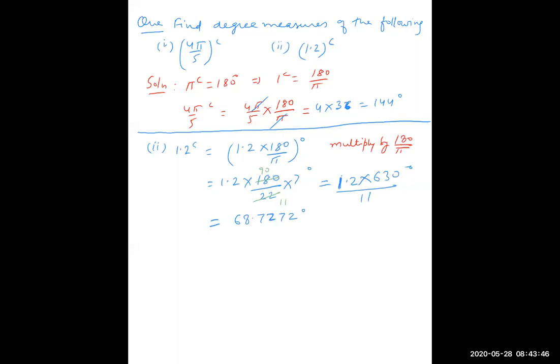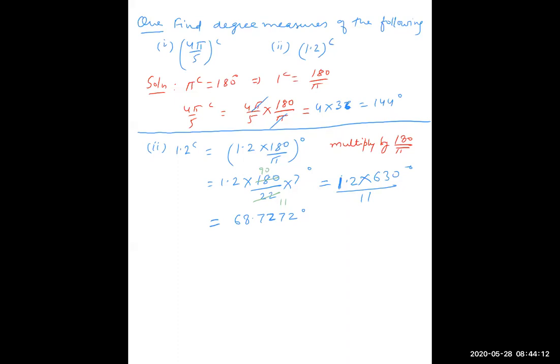But as I told, for example, 1.2, you cannot leave the answer in that way. If I am late by 1.2 hour, it is confusing because it is not 1 hour 20 minutes. Instead of telling 1.2 hour, you will say, I am late by 1 hour 12 minutes. So here the answer must not be left in this form. Whenever degree is there, all this must be converted into degree, minute, second.